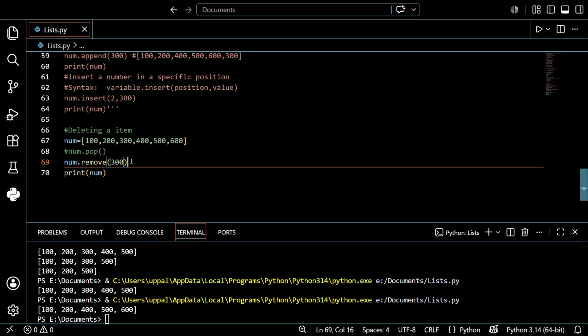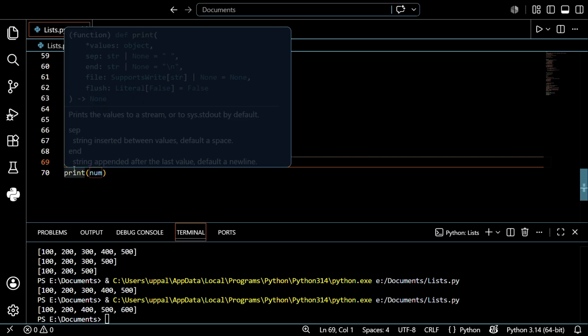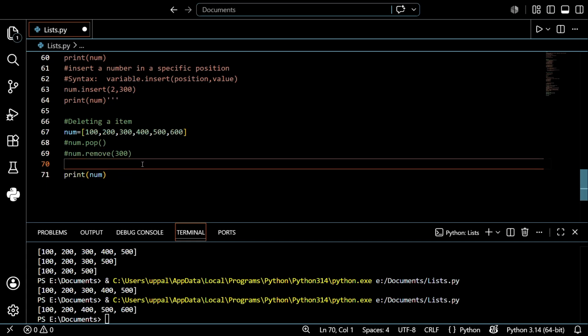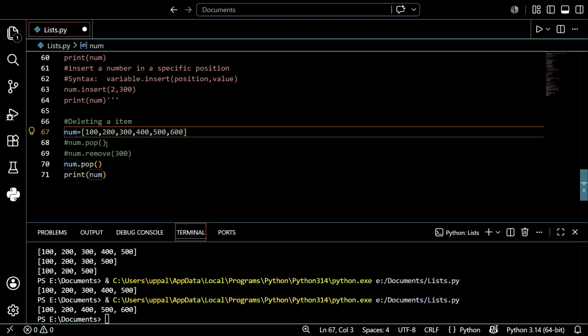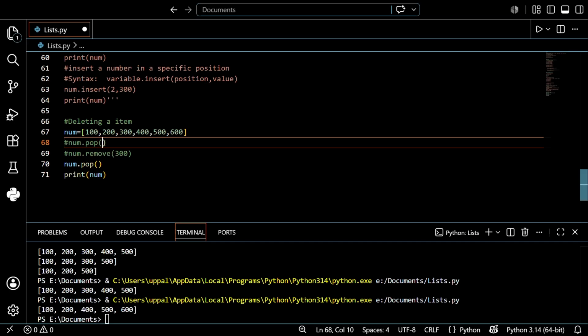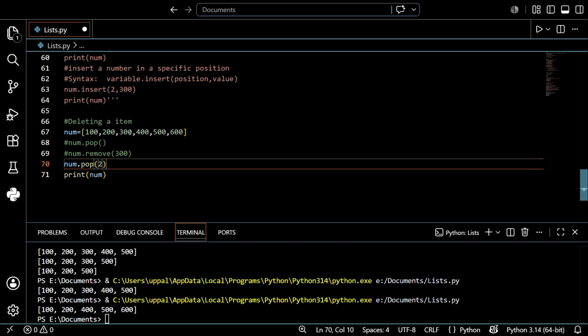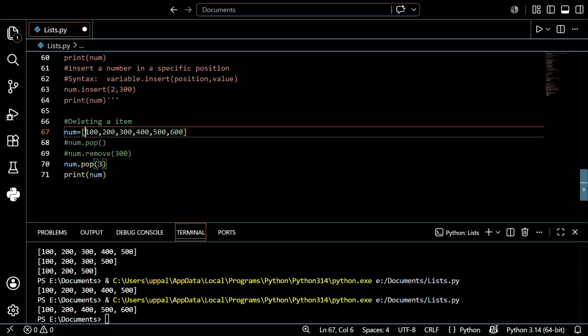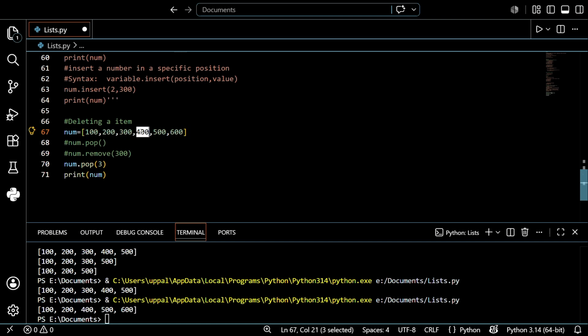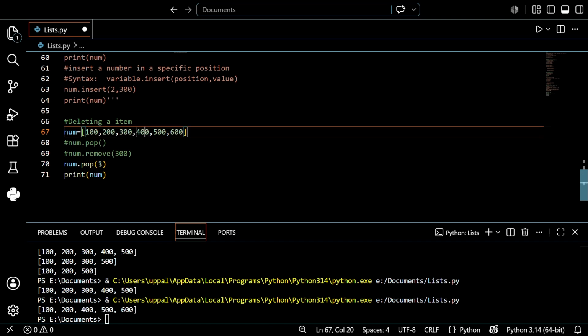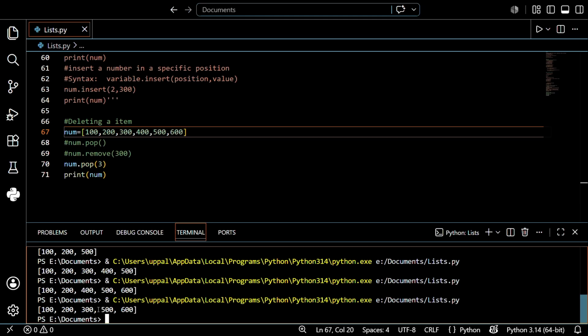So by using the value, I can remove that value in the given list. After that, I want to remove a value by using the specific position. Let's see that using pop only, guys. Don't need to worry. If you leave the pop parenthesis empty, then it will remove the last part. If you give a particular location, like I want to remove 400 only, let's see the positions: 0, 1, 2, 3. So 400 is placed in the third position. So I give the location of the position. I want to save this first. After that, I want to run this. See, the 400 is removed.